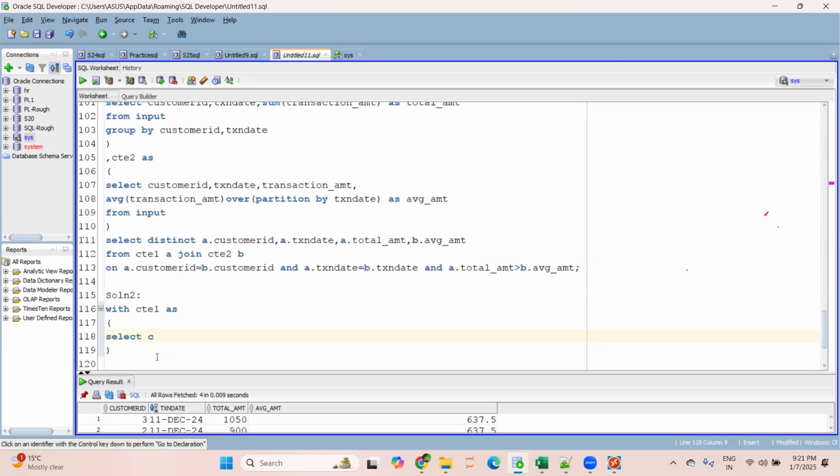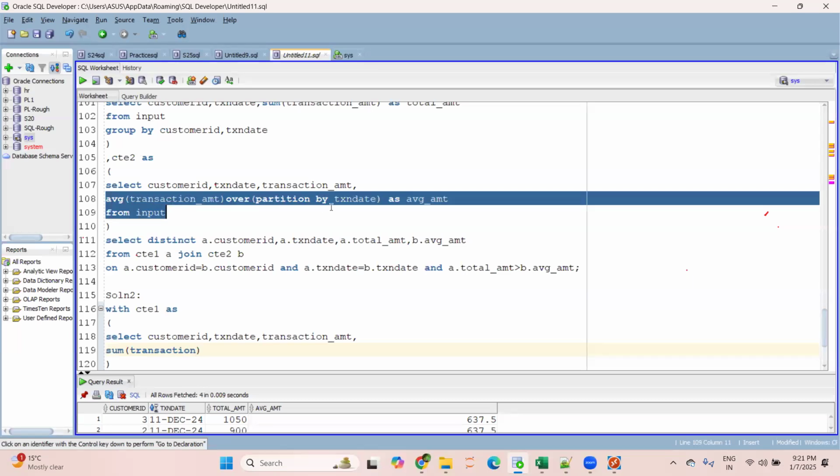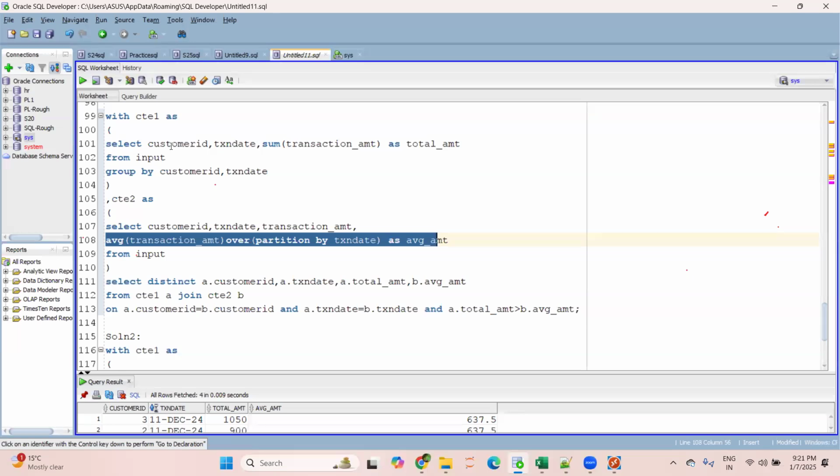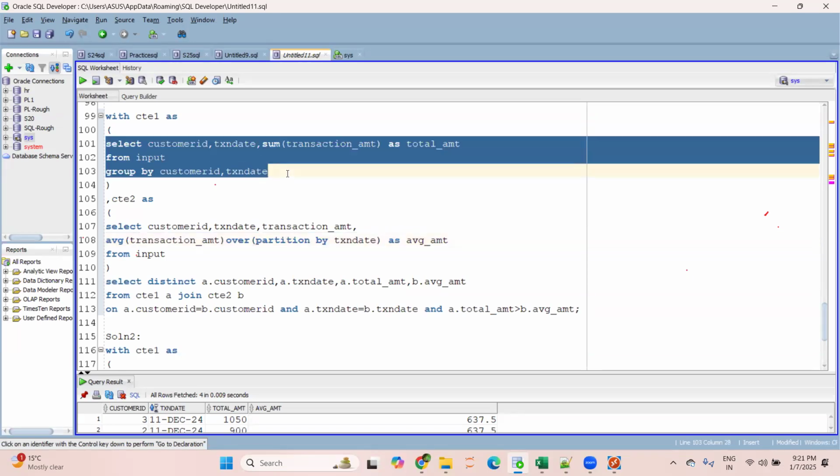So what I will do here is select customer ID, comma, transaction date, and then transaction amount. And then I will use the sum of transaction amount. This was the only reason why I posted this question. I want to check how many of you know this concept. Other than this, the question is simple only. We're performing an inner join, we have created two CTEs, and it's just a group by aggregate.